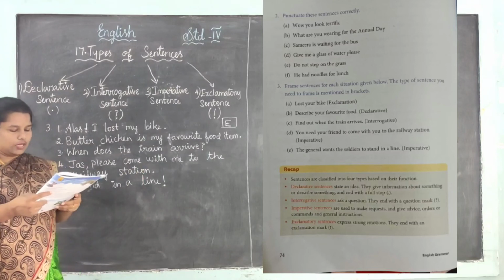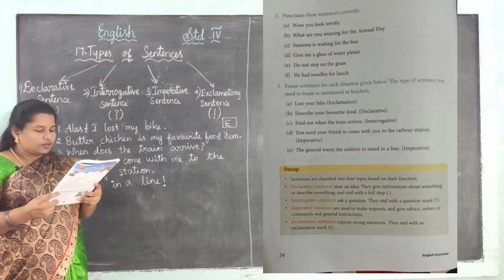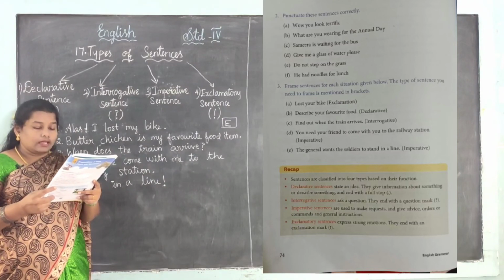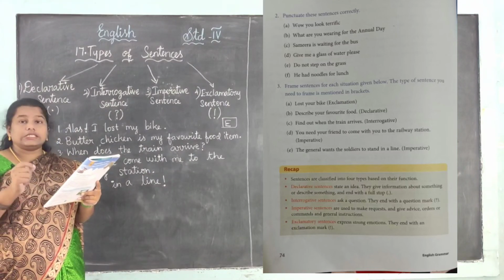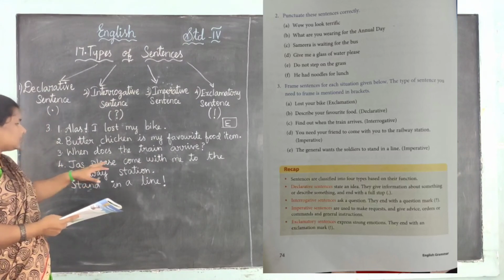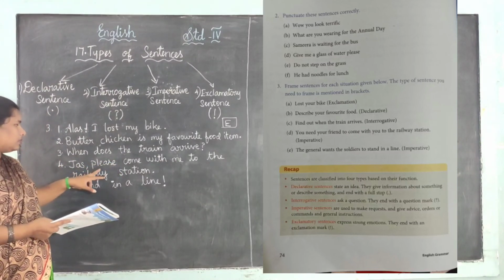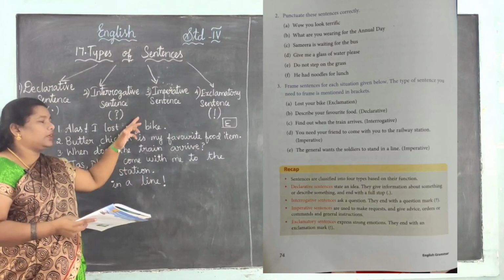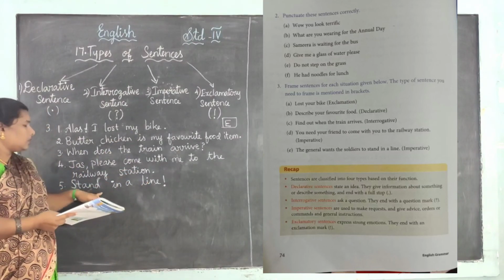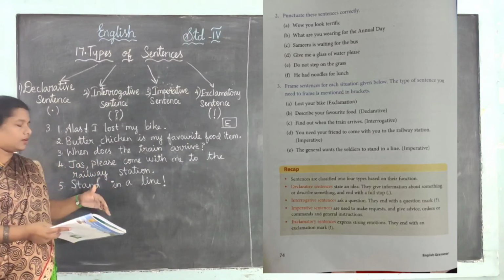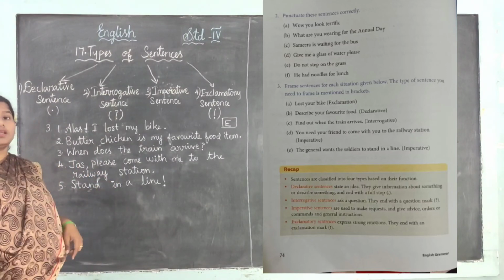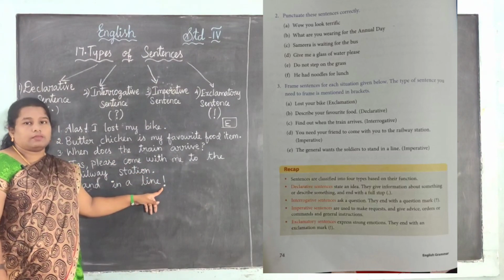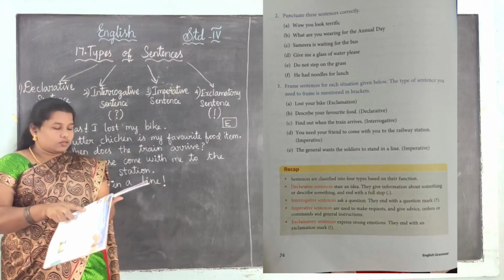Okay. Yes, see, next one. The general wants the soldiers to stand in a line. See, this is also an imperative sentence. Using please, we use the word please here, so it becomes a request in the imperative, right? Now we are giving the order, the command, right? Stand in a line. We are giving the command, stand in a line, so we want to give the exclamation mark.